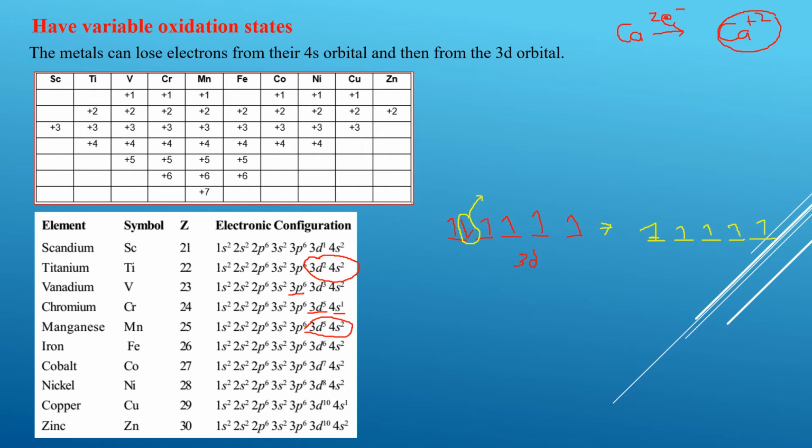Therefore, if you look at Fe, I'm going to look at the common ones. 2 from the 4s and 1 from the 3d make a total of 3. So the very common oxidation states for Fe will be +2 and +3. Okay.